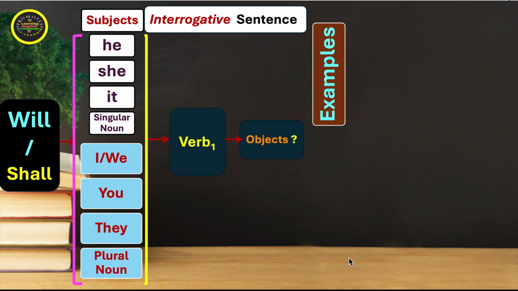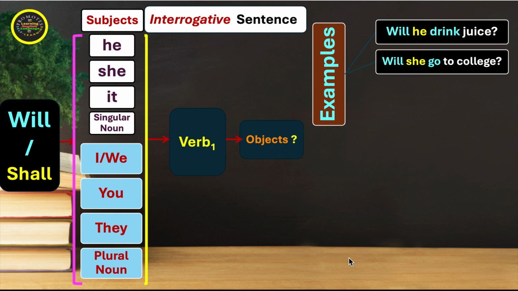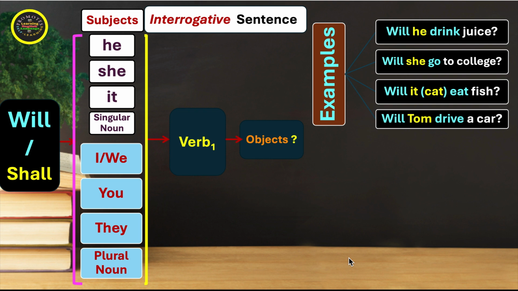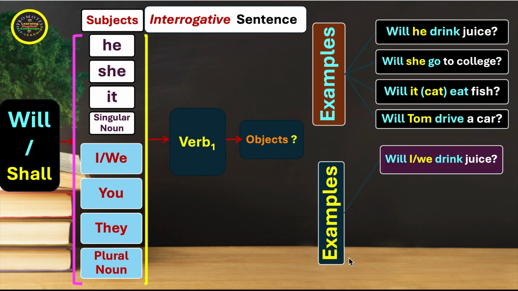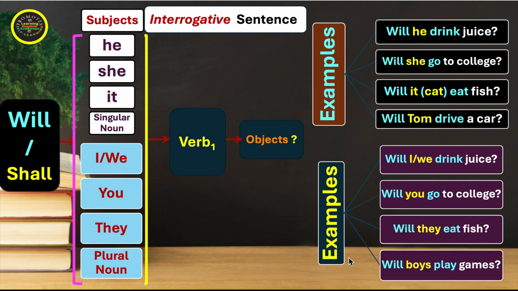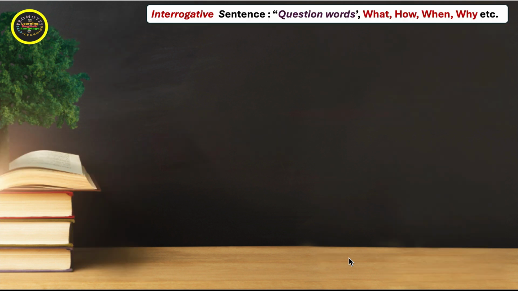See the examples. Will he drink juice? Will she go to college? Will it, for cat, eat fish? Will Tom drive a car? We have some more examples. Will I or we drink juice? Will you go to college? Will they eat fish? Will boys play games? So these are interrogative or question forms. We move on to the next.